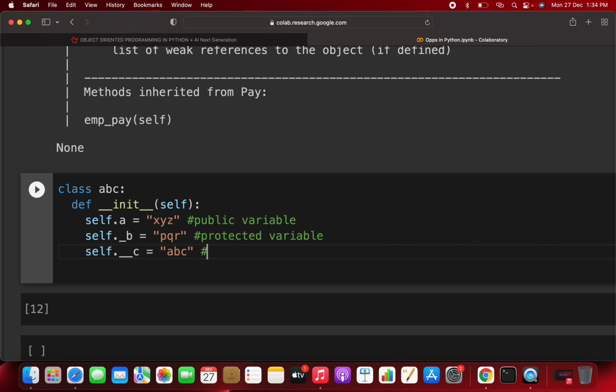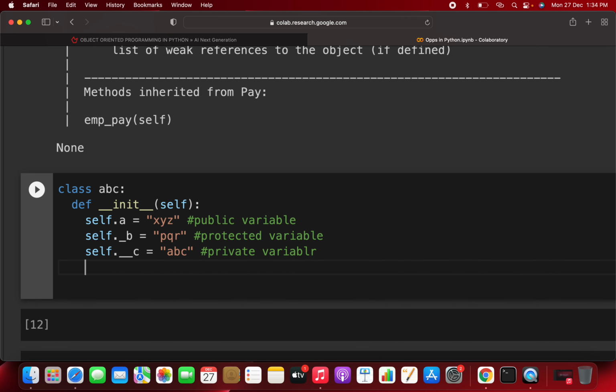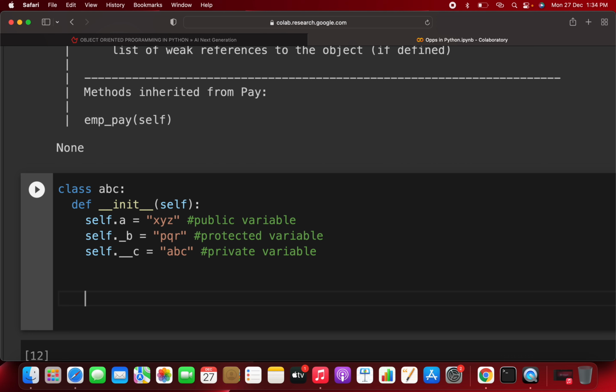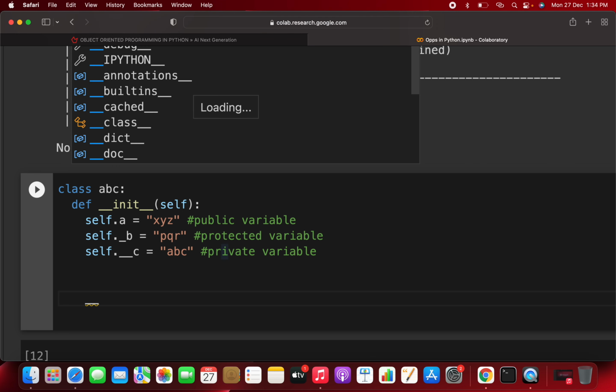So for any variable you want to make private, you just write double underscore before the private variable or private method. Whenever you give a double underscore before a variable inside the class, that variable automatically becomes a private variable. So you can't access it even in the child class, or outside of the class. You can only use it inside this class, that is the ABC class.